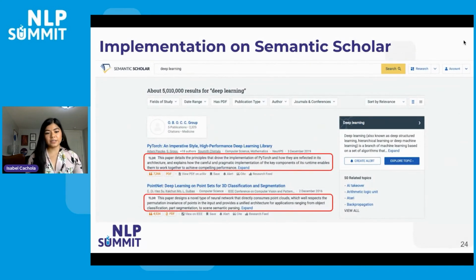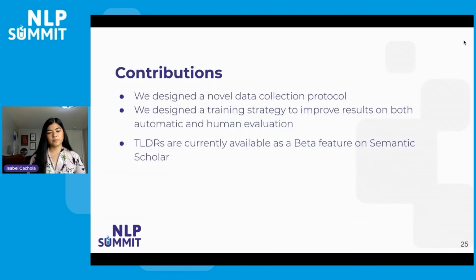Now, our TLDRs are implemented on Semantic Scholar as a beta feature. So you can go ahead and find this on Semantic Scholar on search pages for computer science papers. Previously, what was here before was the first sentence of the abstract. And now we can see the generated TLDRs for these papers.